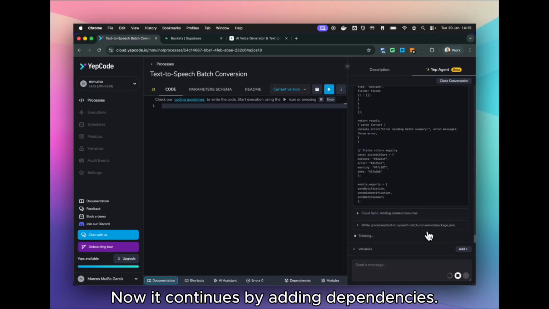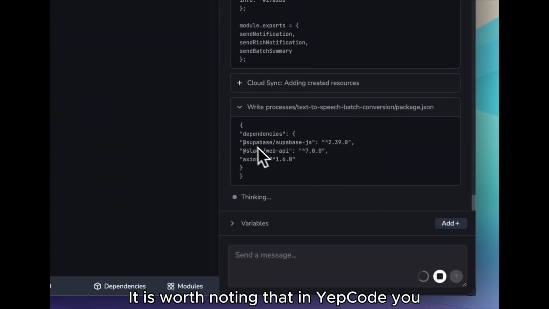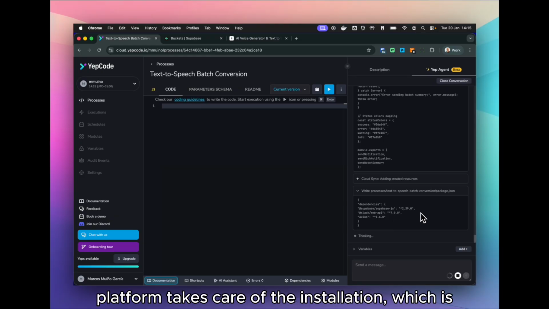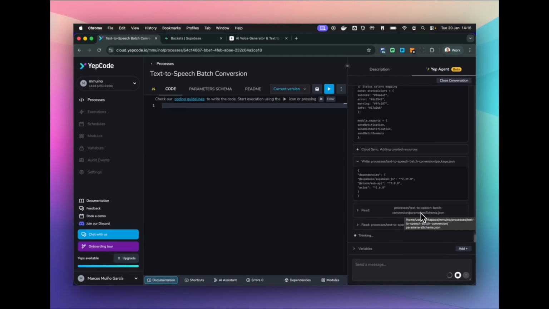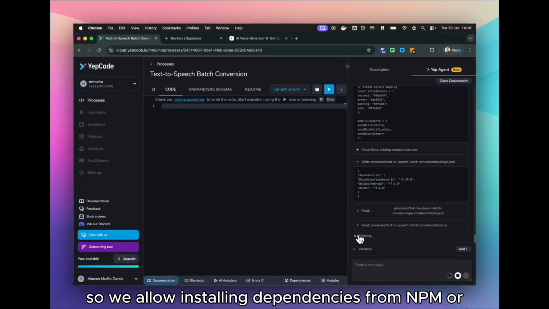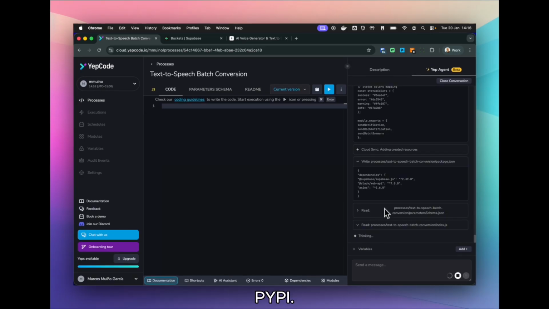Now it continues by adding dependencies. It is worth noting that in YepCode you can use any type of dependency, and the platform takes care of the installation, which is done automatically. Both JavaScript and Python processes can be used, so we allow installing dependencies from npm or pypi.